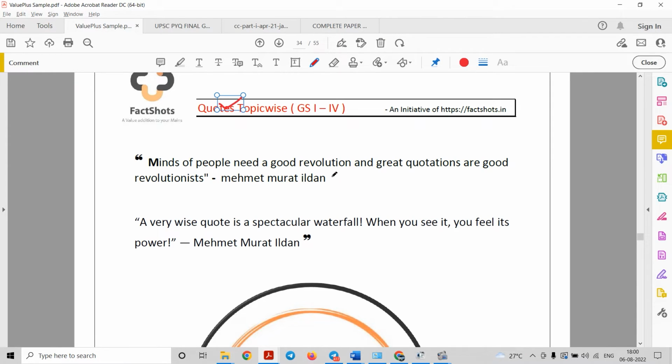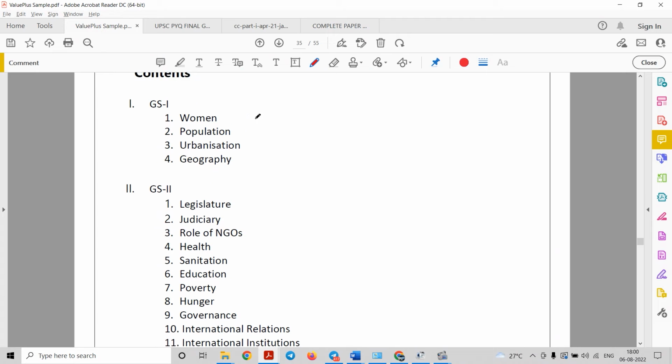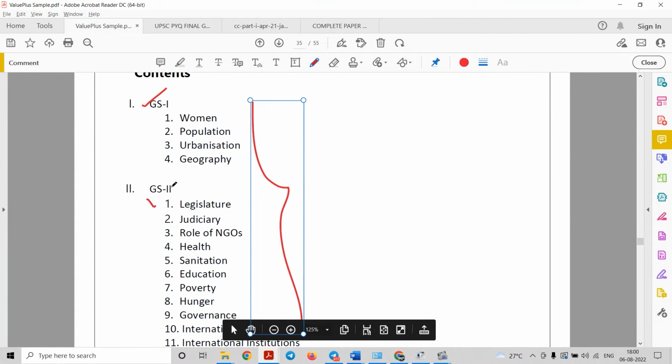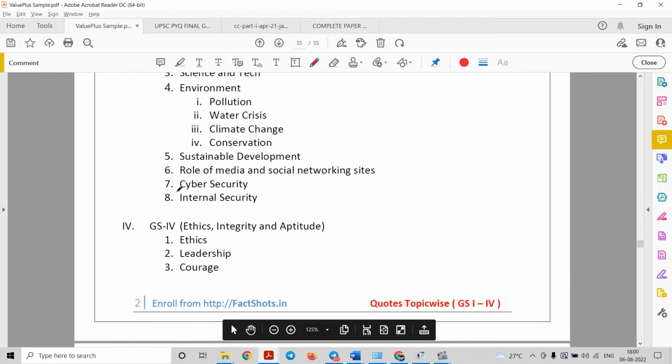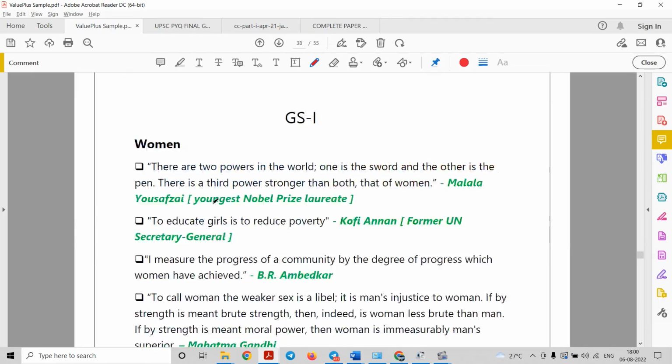So you can quote such examples and their sayings also. So let us see one by one how we can quote these sayings by various people. We have arranged these quotes in a very logical manner, that is according to the syllabus of UPSC, that is GS1, GS2, GS3 and GS4, right? So let us see one by one.